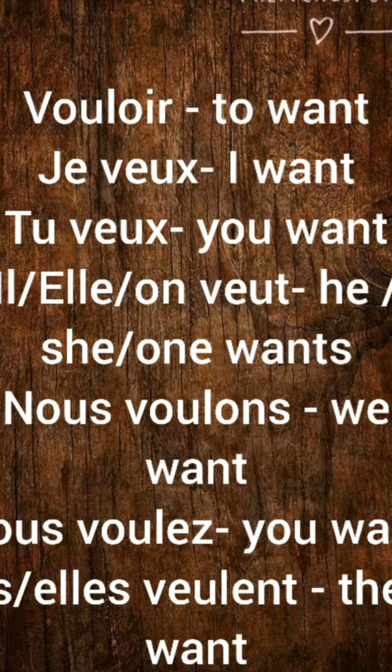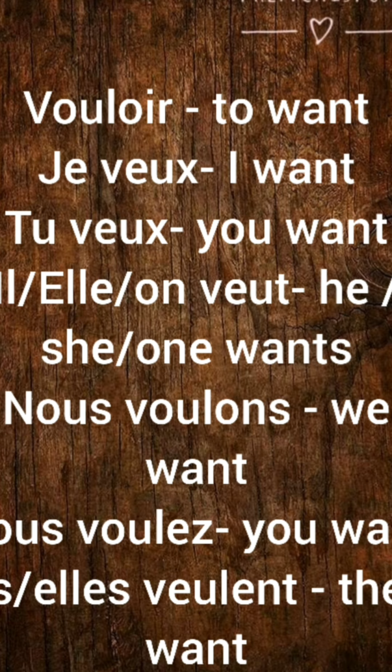Très bien, you guys. One more verb and we call it a day. Alright, so this is going to be very easy now that you know the conjugation of the verb pouvoir. So it's very similar. So vouloir is to want. Alright, so when you want to say I want, you want and all, you use this conjugation. So je veux is I want. So there are many similarities with the pouvoir conjugation here, except it's V instead of P.